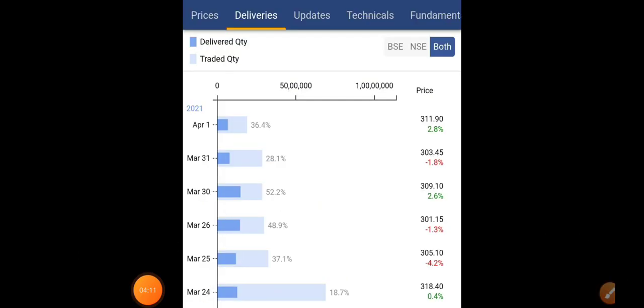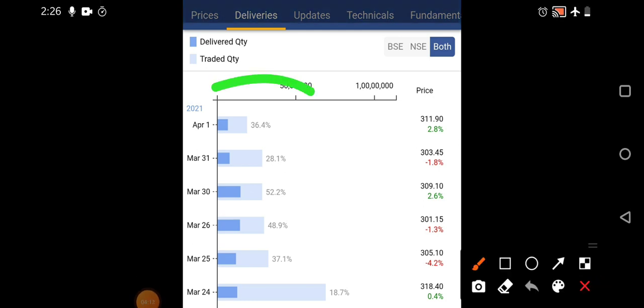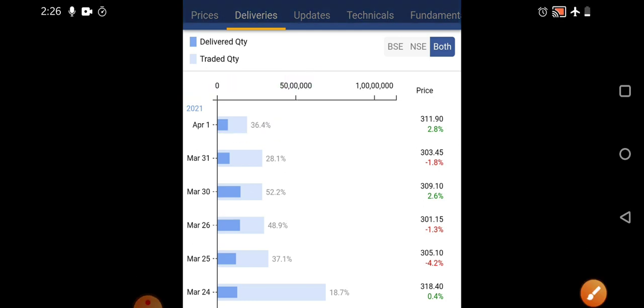Okay, so next going to the deliverables. We can see on April 1st, 36.4% deliveries have been taken, and the stock has closed near 311.90 with almost 2.8% positive movement.